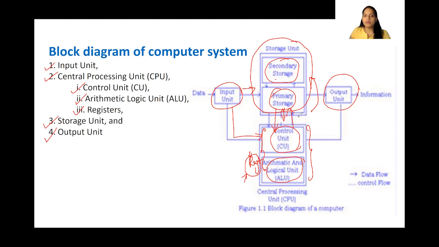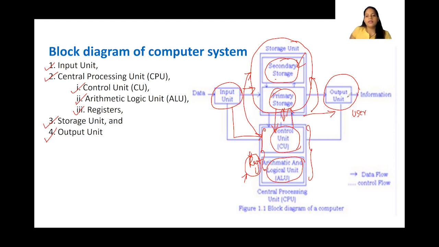Okay, so once all these calculations are done, and the data is not required for the calculation, there are two more things you can do. Either you can store it in the secondary storage, or you can send it to the output device to show the output to the user. If the user wants the output, we send it to the output device, or we can store it for future use. So secondary storage is where we store the data for future use, but the CPU does not access it from the secondary. If you want to access certain data from the secondary memory, it has to be brought back to the primary memory, and then from the primary memory, the CPU does the access.